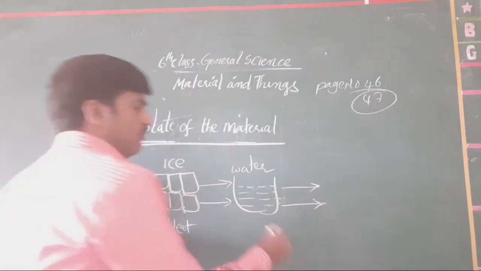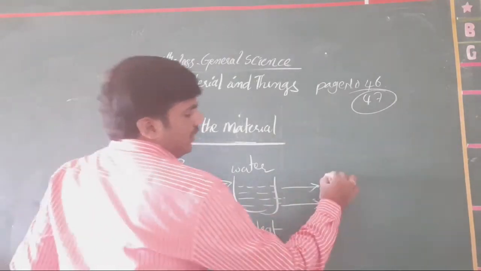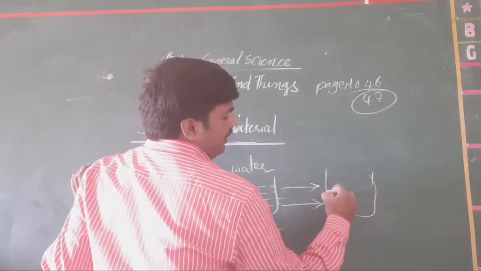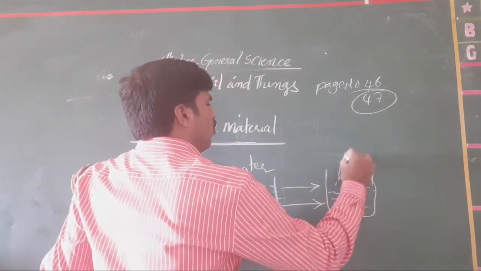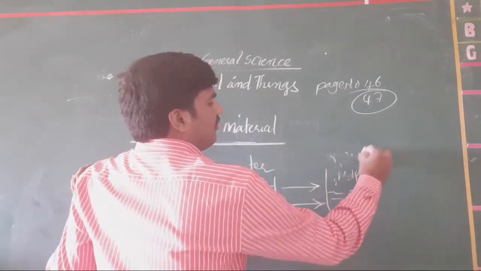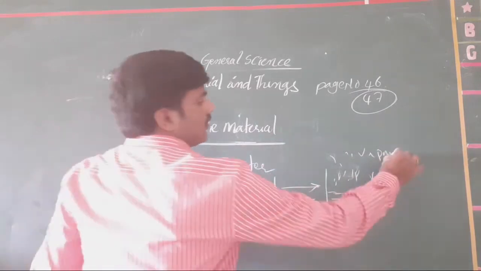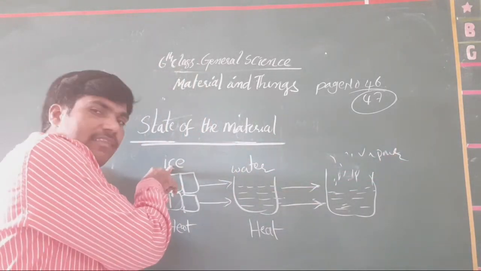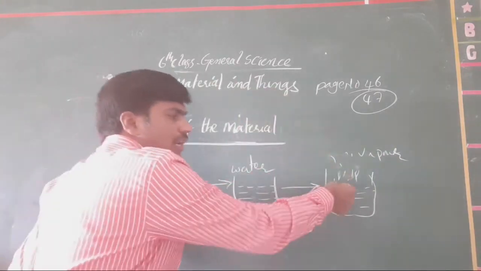Now, when we heat it, automatically there is water. After some time, the water is heated. Like that, smoke may come for us. It is called what? Vapor. When we heat that ice, it converts into water, then when the water is heated, it will be converted into vapor.